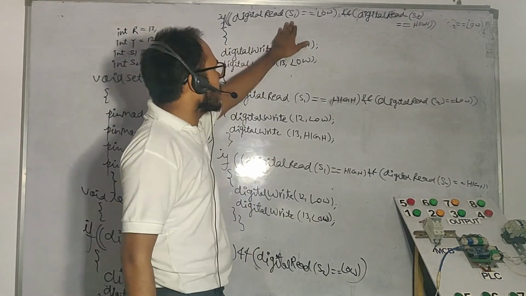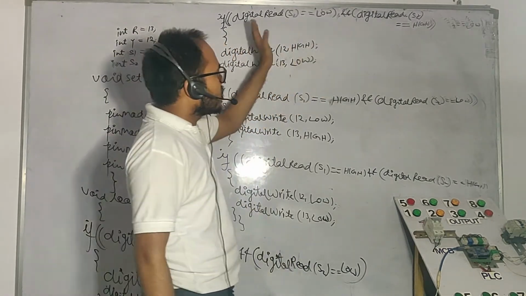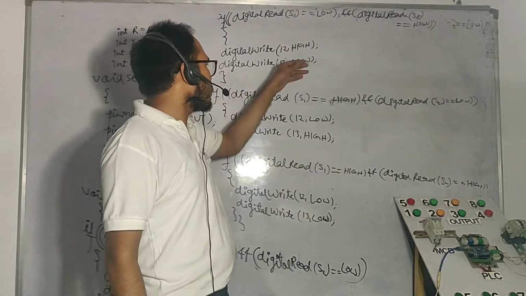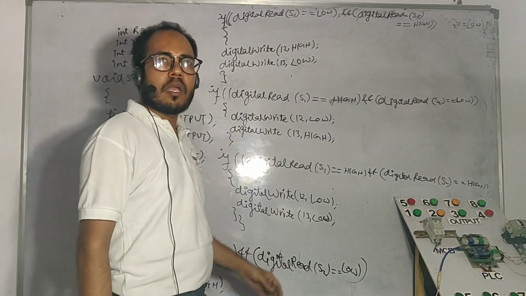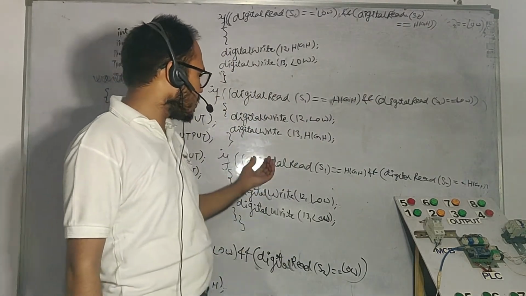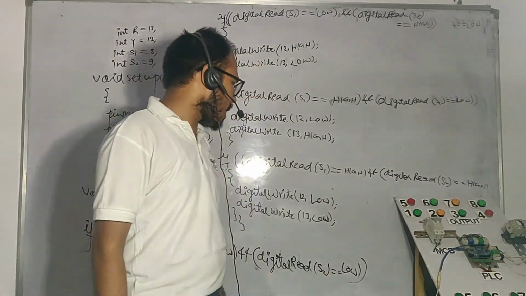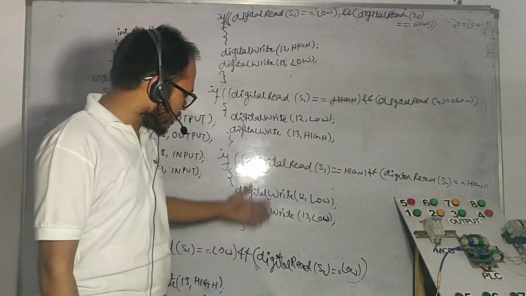And here S1 is low and S2 is high, the condition 0 and 1, and we are getting this high and low. After that the digital read is this one, low and high, and though both are high, then both are low. So we have decided the code.